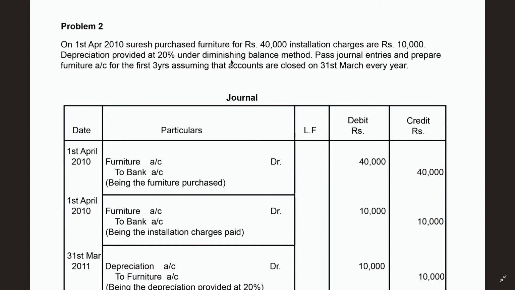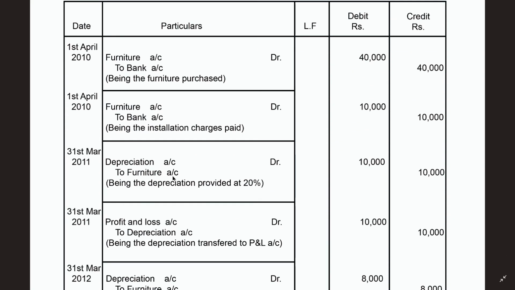So here he asked to prepare the furniture account on a diminishing balance method. So depreciation, I think you know how to calculate the depreciation. In the first year you must calculate on 50,000, 40,000 plus 10,000, that means 20% depreciation means 50,000 into 20 by 100, you will get 10,000.